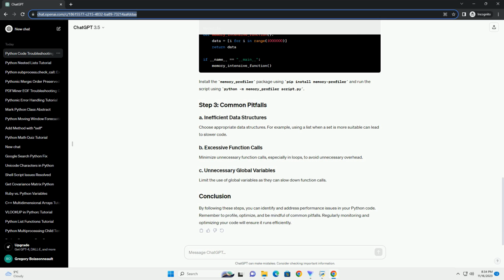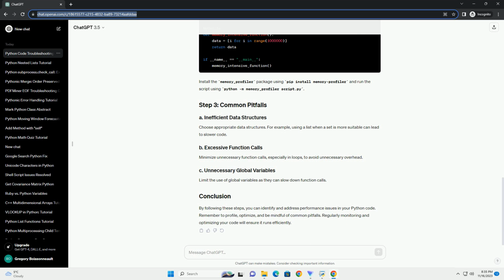Sometimes, slow code is caused by excessive memory usage. The memory_profiler module can help identify memory-intensive functions. Install the memory_profiler package using pip install memory_profiler and run the script using python -m memory_profiler script.py.